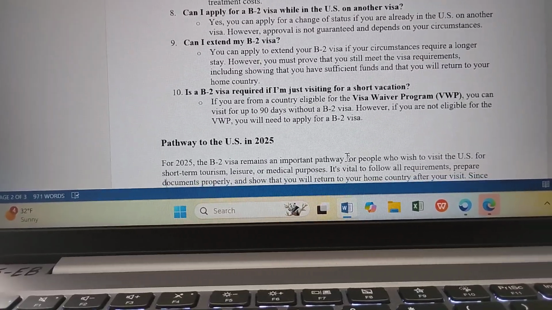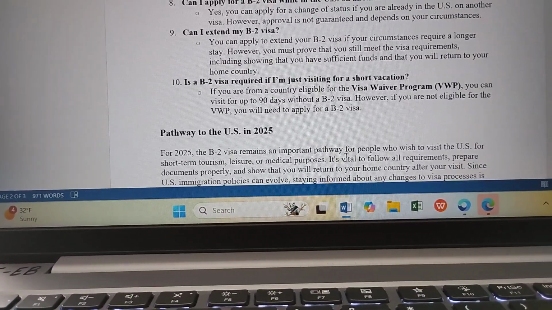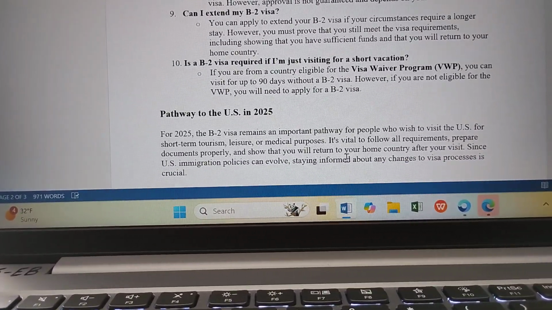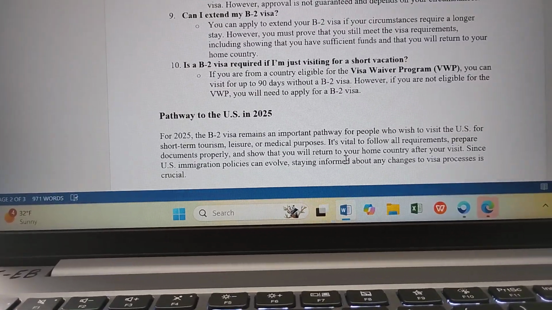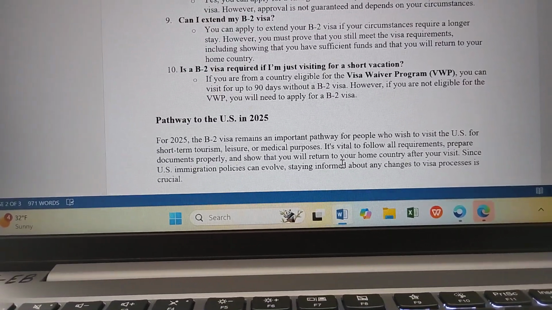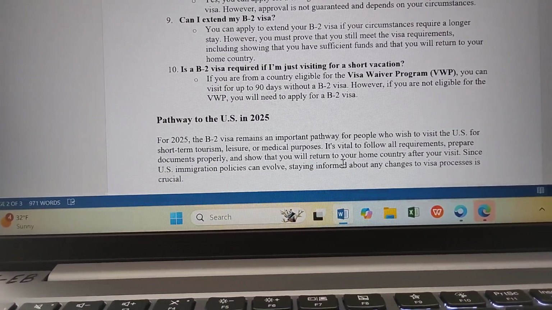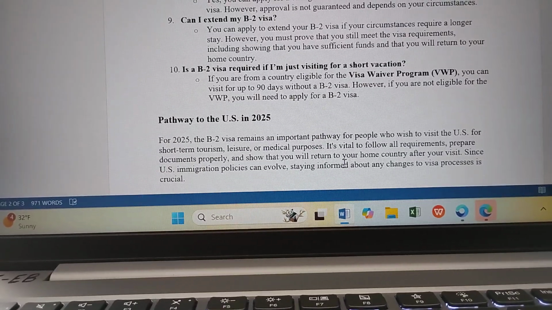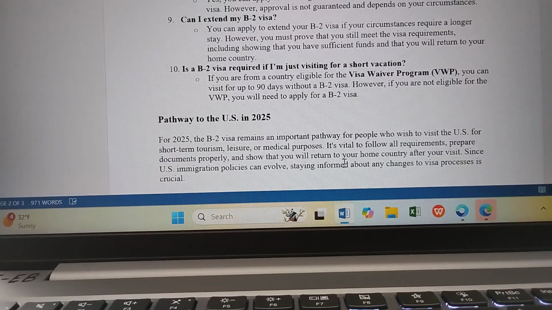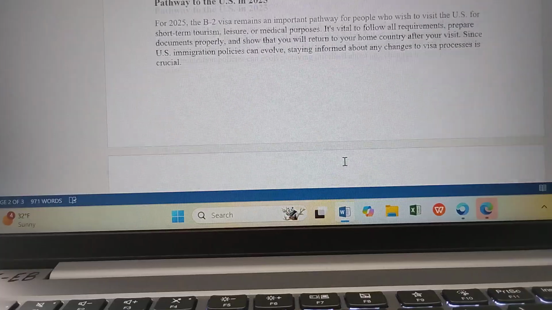Is a B-2 visa required if I'm just visiting for a short vacation? If you are from a country eligible for the Visa Waiver Program, VWP, you can visit for up to 90 days without a B-2 visa. However, if you are not eligible for the Visa Waiver Program, you will need to apply for a B-2 visa.